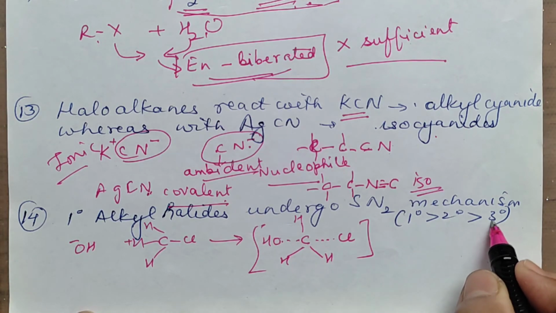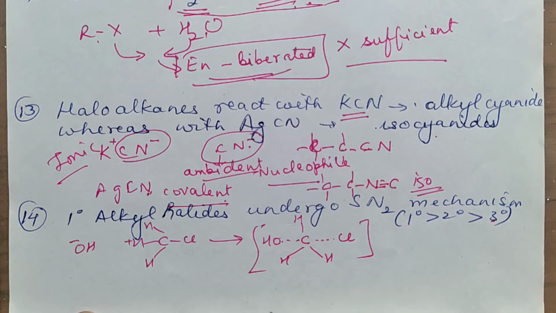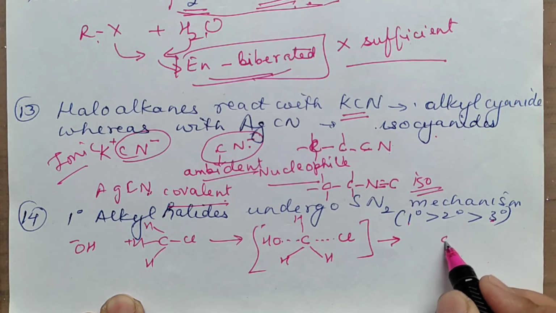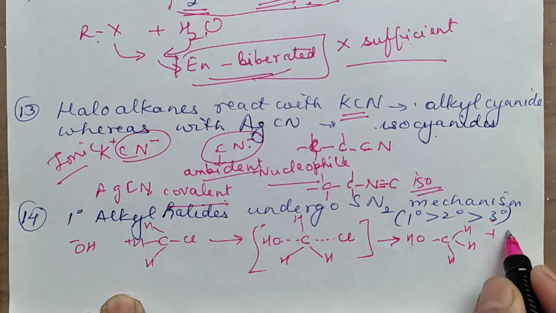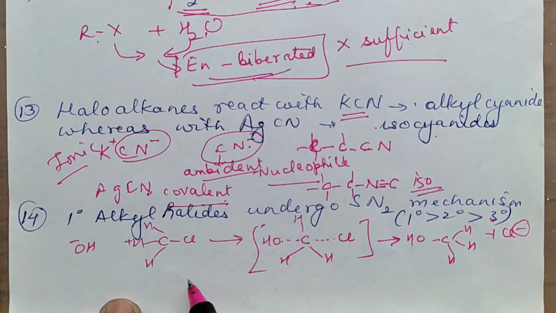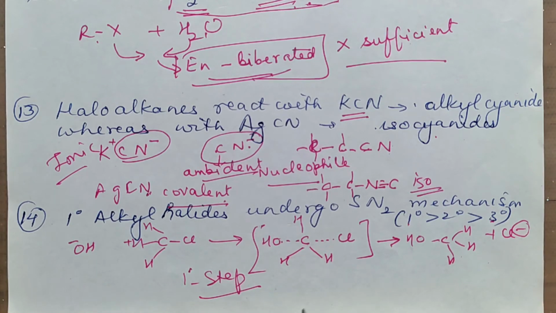So here there is maximum hindrance. In 1 degree it is least, and in the final step what happens? This Cl minus will break and you are having this H, and this OH gets attached here and that Cl minus comes out. Because it is a one step mechanism, wherein there is a transition state obtained. So it prefers the alkyl halide to be less bulky so that there is less steric hindrance in it. That is why we say 1 degree has the maximum and then 3 degree will be the least.